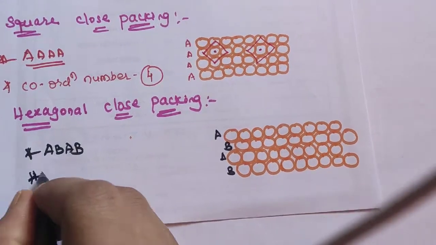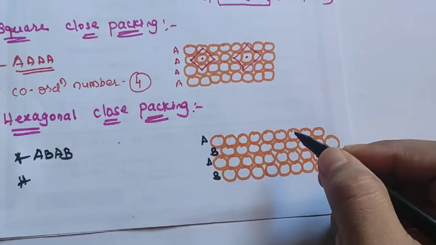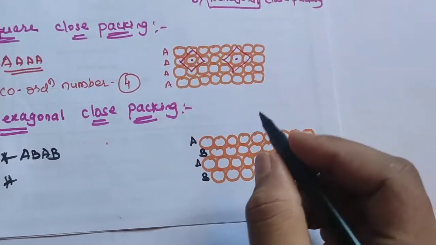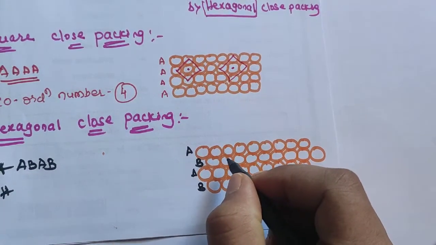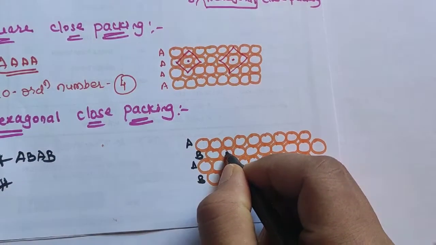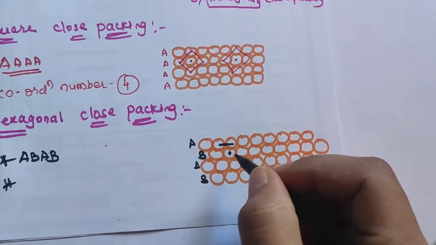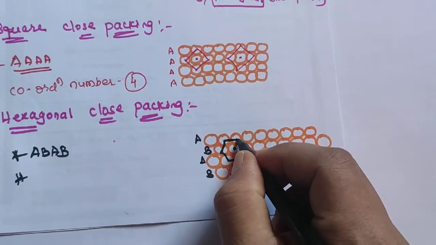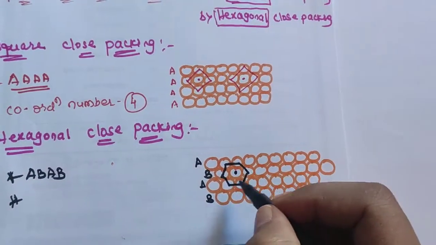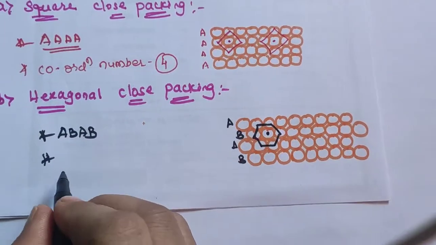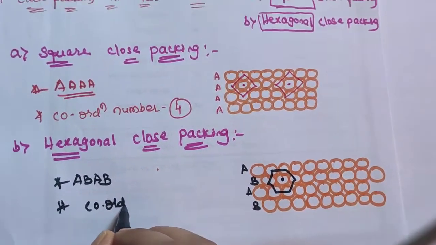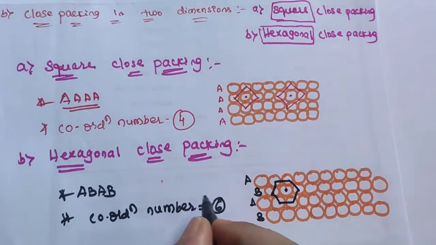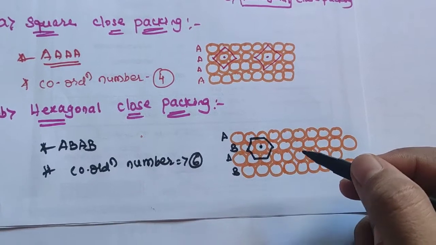Hence here each sphere is in contact with 6 of its neighbors. Hence the coordination number of this arrangement is 6. How it is 6: just focus on any one particle here, take the center of the particle. These 2 spheres, and here 3, 4, 5, and here 6. So the coordination number for this hexagonal close packing is taken as 6.